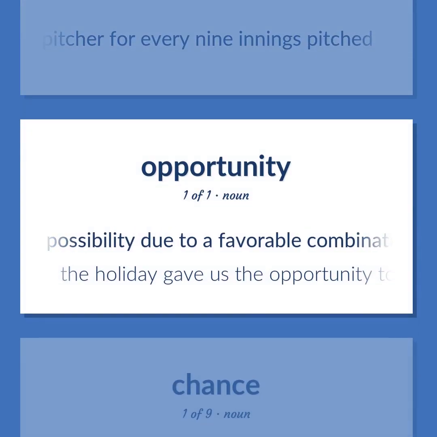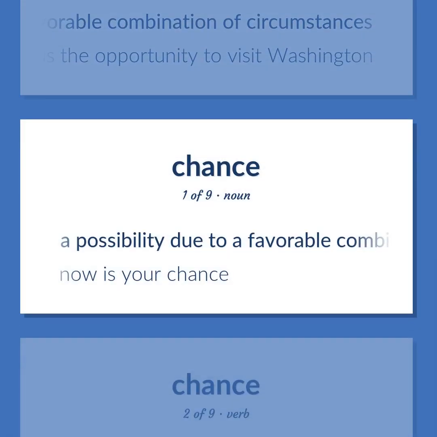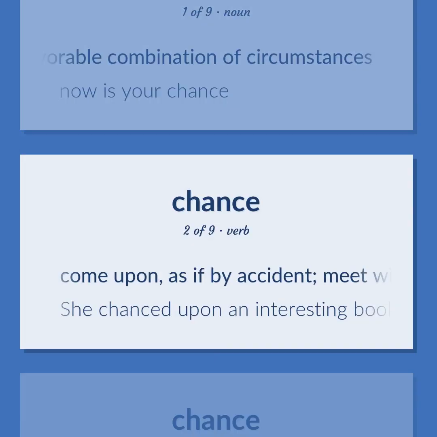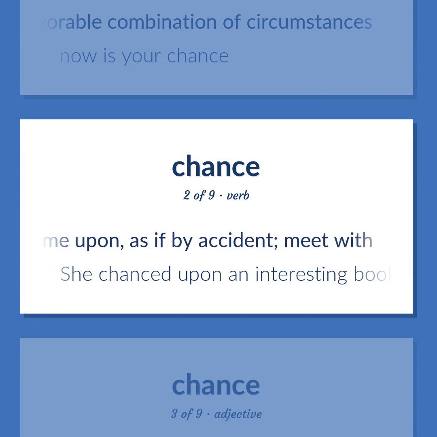A possibility due to a favorable combination of circumstances. The holiday gave us the opportunity to visit Washington. A possibility due to a favorable combination of circumstances. Now is your chance. Come upon, as if by accident, meet with. She chanced upon an interesting book in the bookstore the other day.